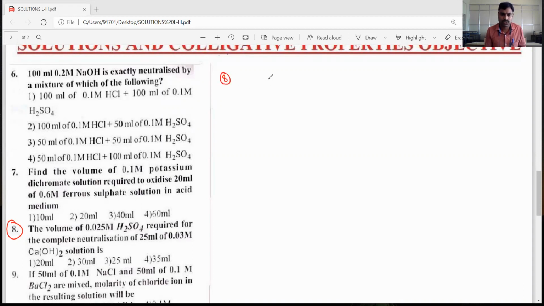Okay, dear students, H2SO4 is an acid and calcium hydroxide is a base. They react with each other to form calcium sulfate plus 2H2O. And in the stoichiometric balanced equation, 1 mole of H2SO4 and 1 mole of calcium hydroxide are used.